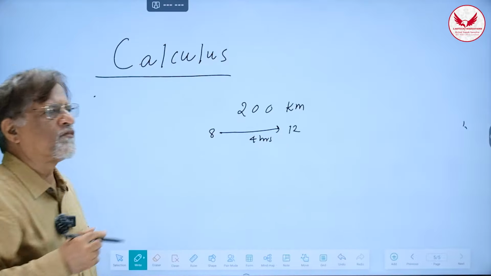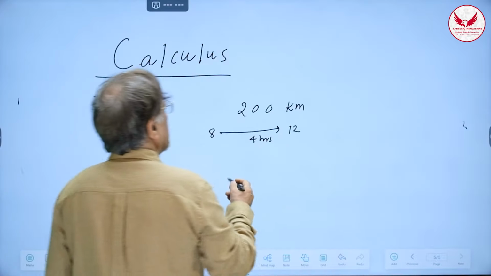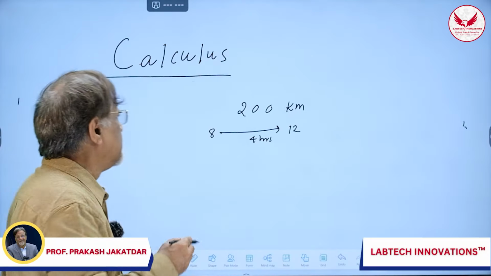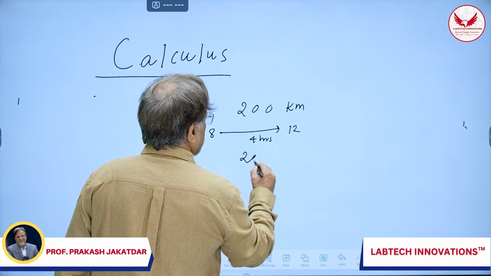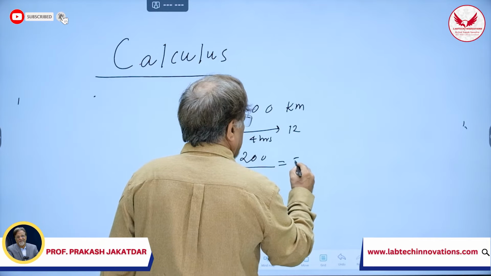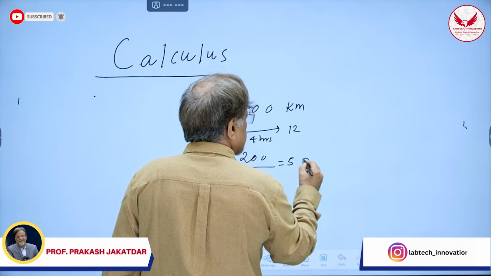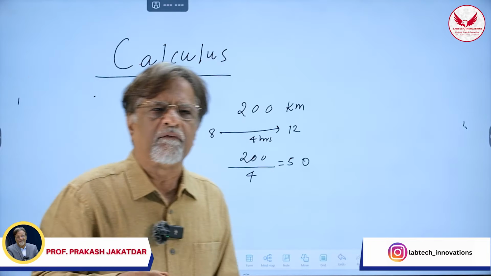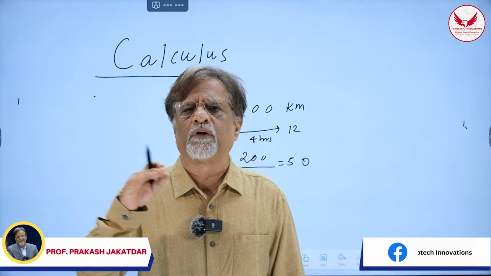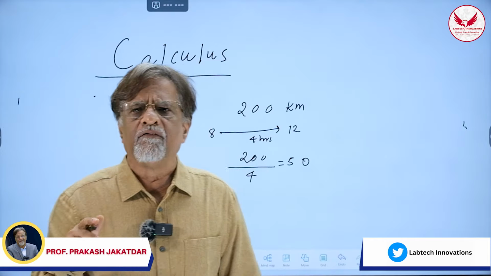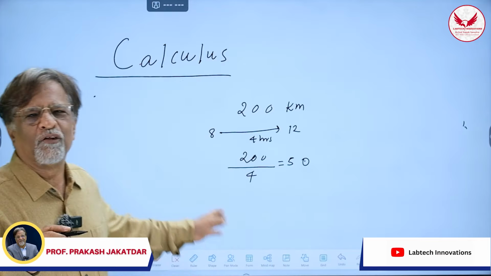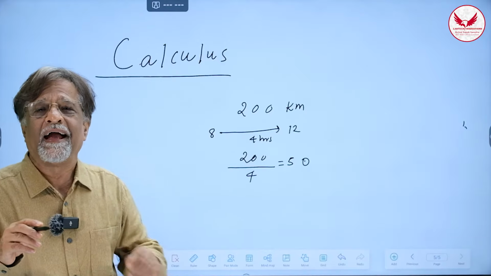So if you ask me what is his speed, then it's very simple for you. Speed का definition ये है, the distance traveled divided by time interval, right? So distance traveled is 200 kilometers and the time taken is 4. So his speed is what? 50. But remember one thing, whenever he is trying to drive the car and suppose he has reached Lonavala or before the Lonavala Ghat he starts climbing, will his speed be 50? No. His speed is not constant at all.